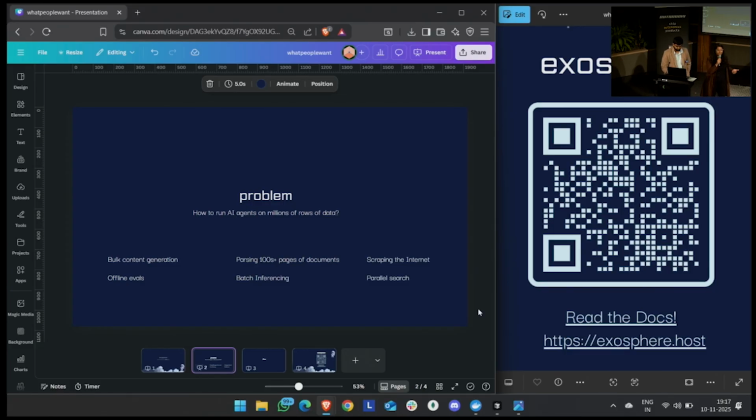You need state persistence. You need a central orchestrator, and you need to have the ability to scale efficiently. And that is the distributed AI agentic system that Exosphere is.